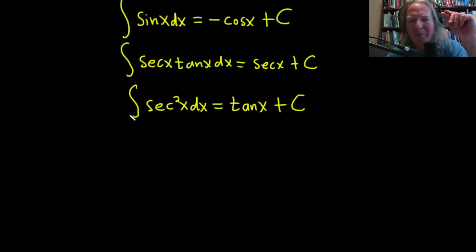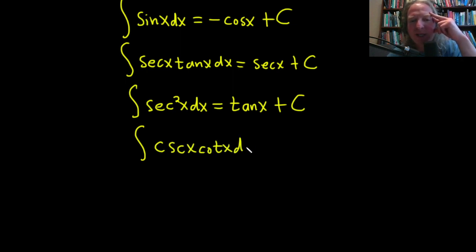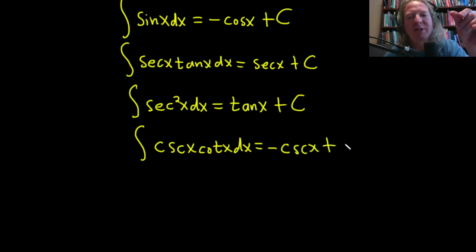And then we get to the unpopular ones, the ones that don't come up so much. Cosecant x, cotangent x, dx. So what's a function whose derivative is cosecant cotangent? Well, the derivative of cosecant is negative cosecant cotangent. So this requires a negative cosecant x plus c. Again, the derivative of cosecant is negative cosecant cotangent. We've already got a negative, so it will become positive.